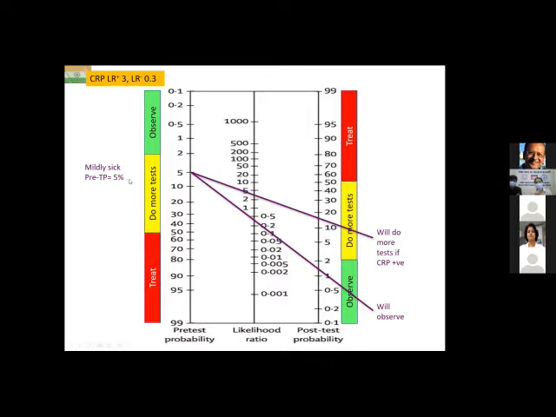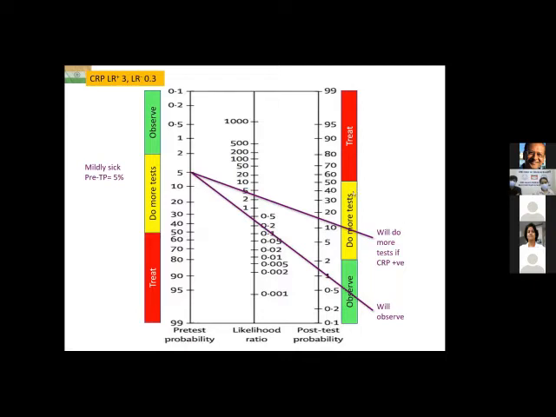And I say that, okay, the probability of this baby being septic is just about 5%. I do a CRP. If it comes positive, that means I now connect the 5 with the 3 likelihood ratio, and that cuts the post-test probability at somewhere around 15%.